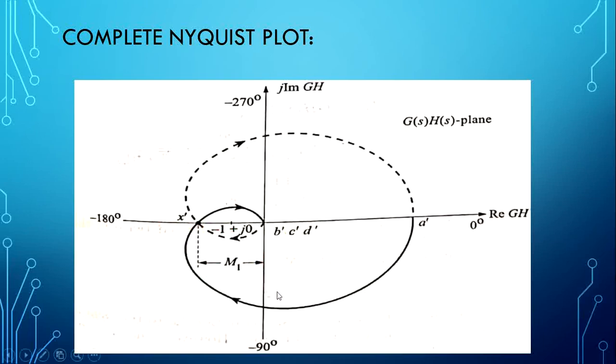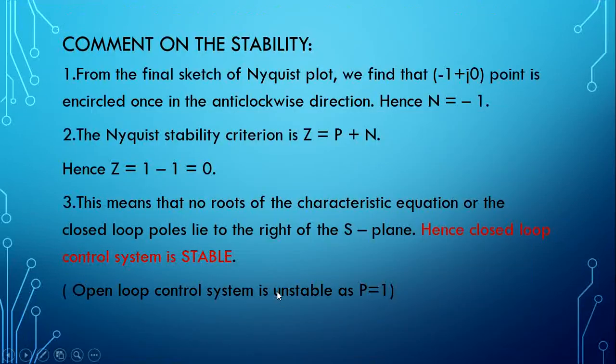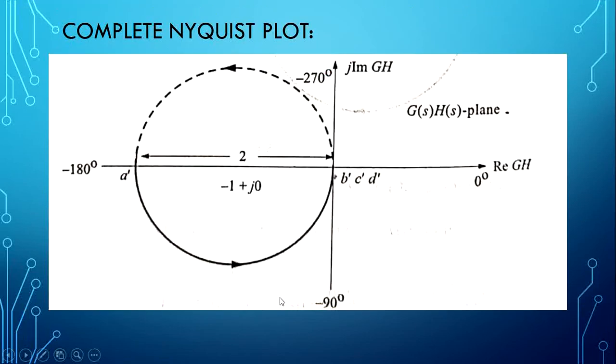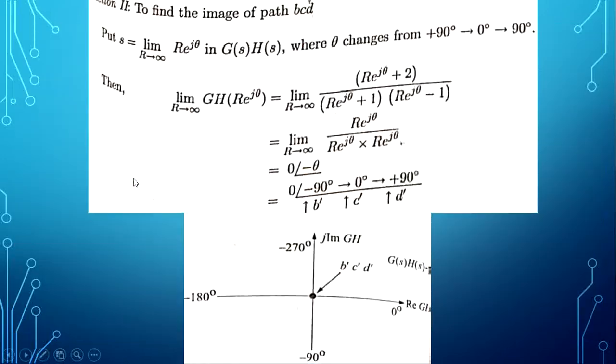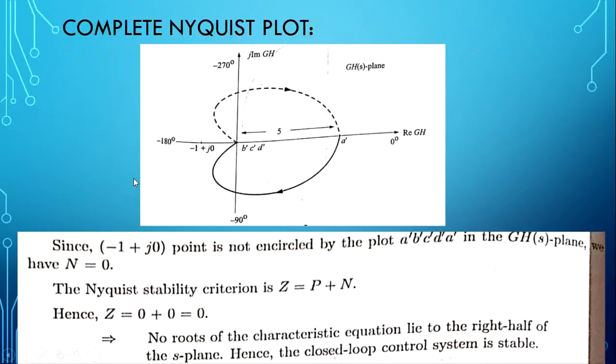See, in the first example, this intersection point of these two branches is at the origin, so it was very clear that minus 1 plus j0 was not encircled.